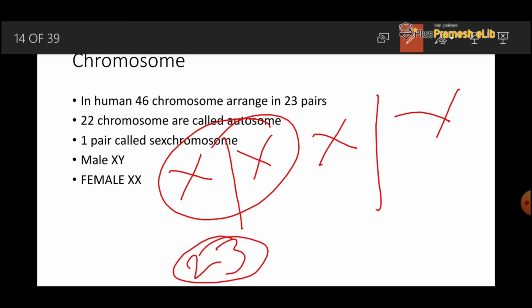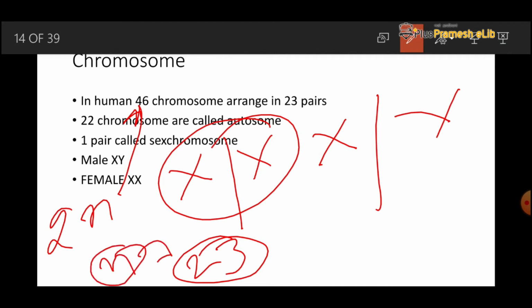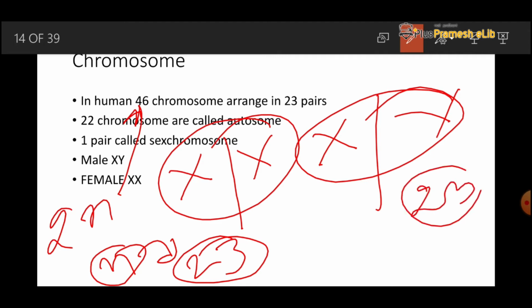I am repeating that, not 23 pairs, 23 numbers. It is 2n means 46, n means 23 chromosomes, and the male sperm contains only 23 chromosomes, that may be X or maybe Y, and in the female the egg contains only X.